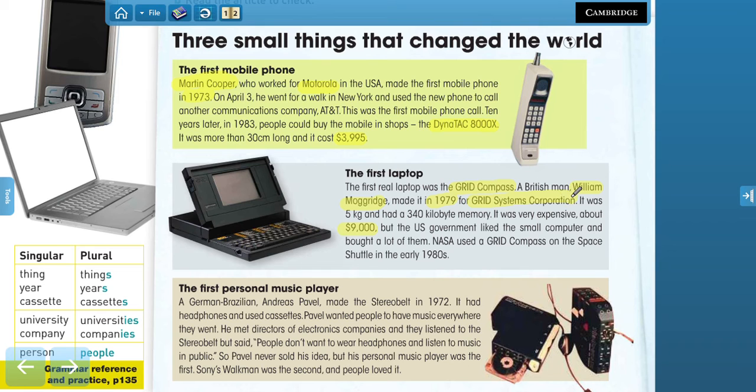Very good. And then we have the first personal music player. The name of the music player was Stereo Belt. The inventor was Andreas Pavel, right? And the year was 1972. Very good.